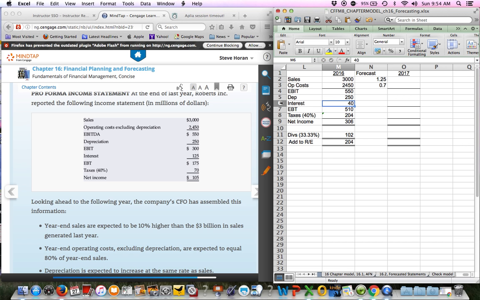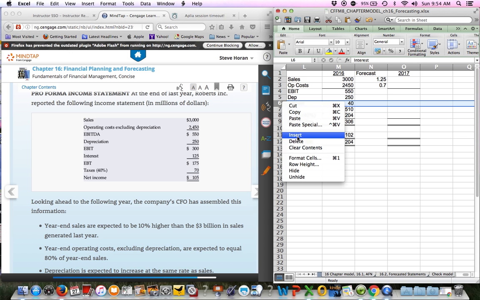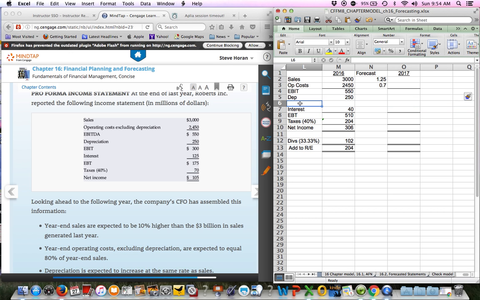And then I need to type in the EBIT number. And so my EBIT is the 550 minus the 250. Okay, so my EBIT's 300. And then my interest is 125.